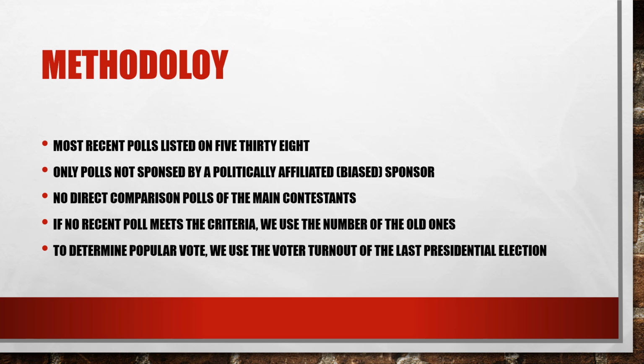And to determine the popular vote, we use the voter turnout of the last presidential election. So, for example, if in Wyoming there was a voter turnout of 76%, we take the 76% to determine how many people could probably vote in the next election this November, so that we can see how this could result in votes for the candidates, but also in the race for the popular vote, even if this will not make a difference.